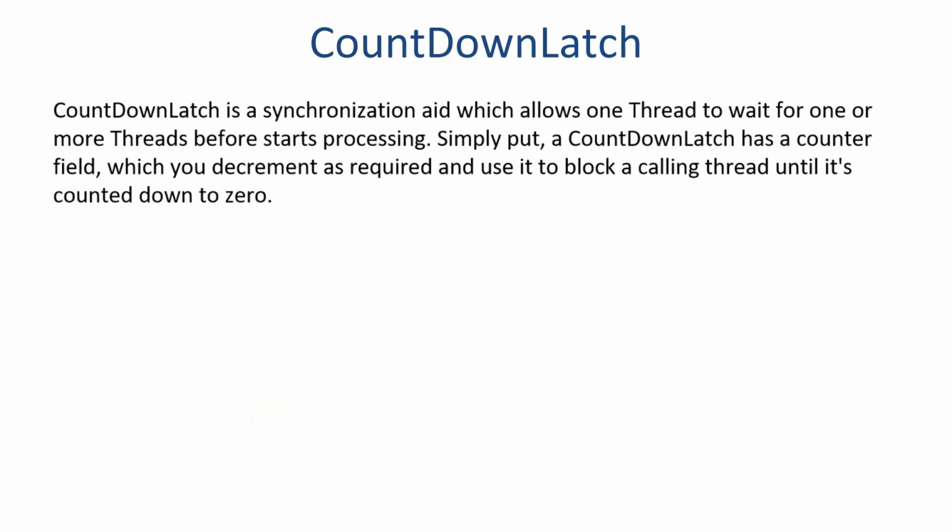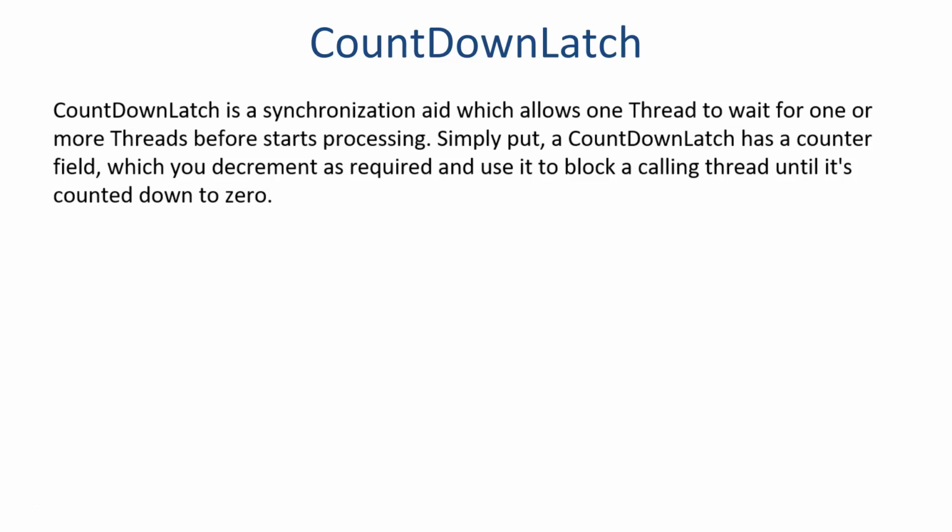In this video, we'll talk about countdown latch. Countdown latch is a synchronization aid which allows one thread to wait for one or more threads before it starts processing. Simply put, a countdown latch has a counter field which you decrement as required and use it to block a calling thread until it's counted down to 0.